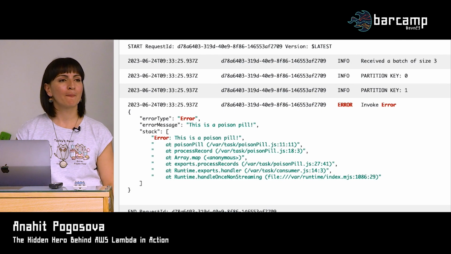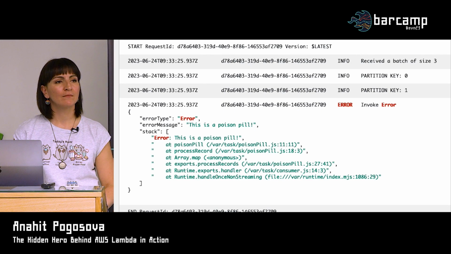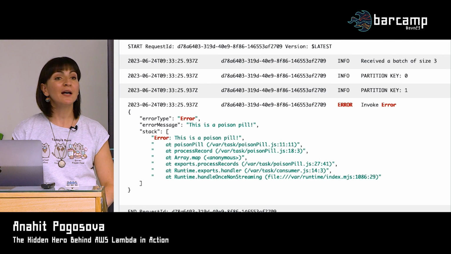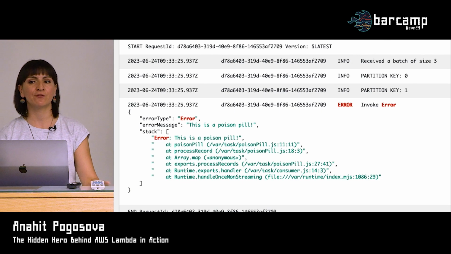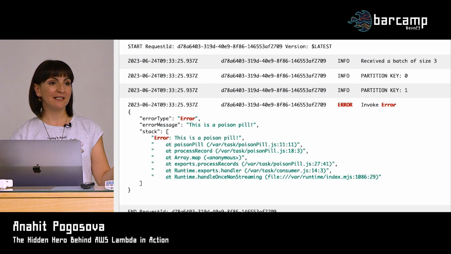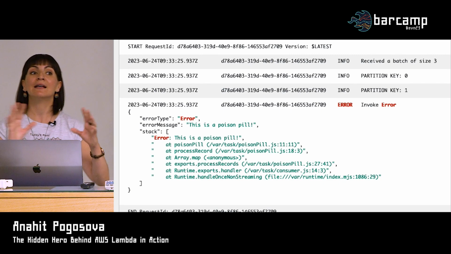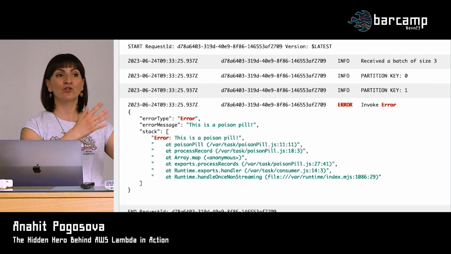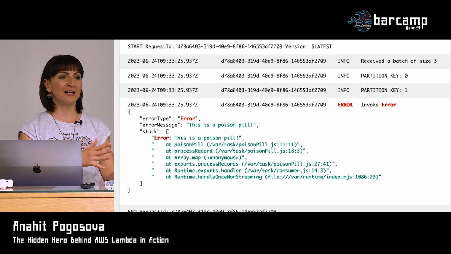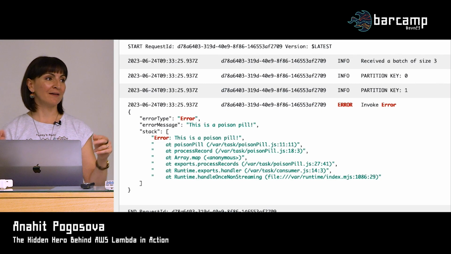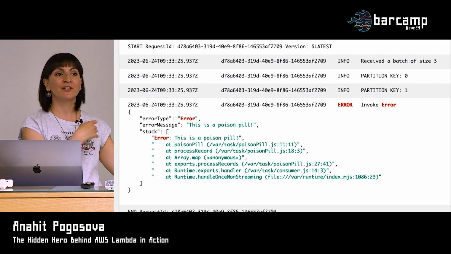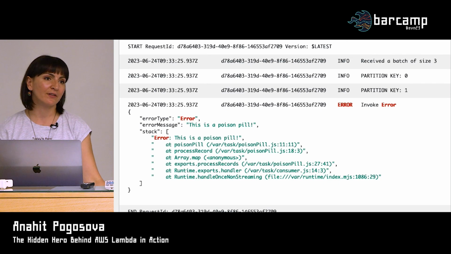The time limit can be good if you want to also cover the case when the Lambda just hangs on some event. Yeah, for sure, it's case by case. For example, in big data applications, some particular data is not as critical as the processing speed. So if the data gets out of the real-time range, then you're like, okay, I don't care anymore, just move forward. So that's very useful, yes.